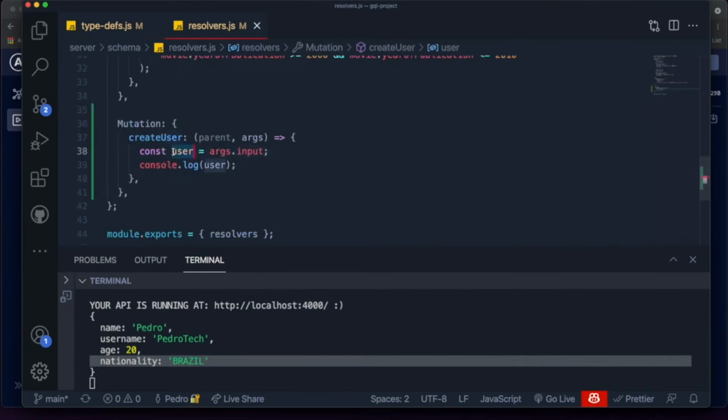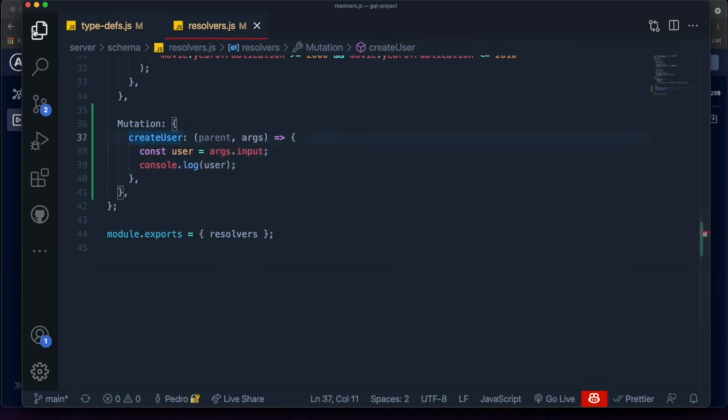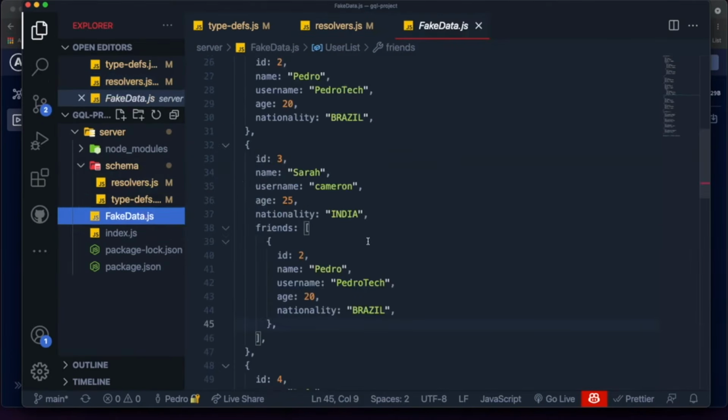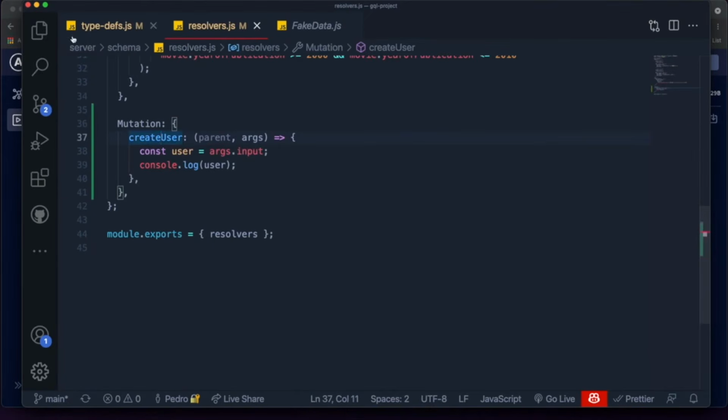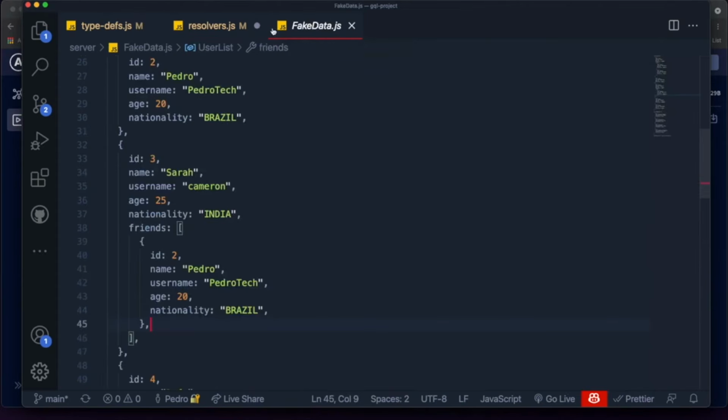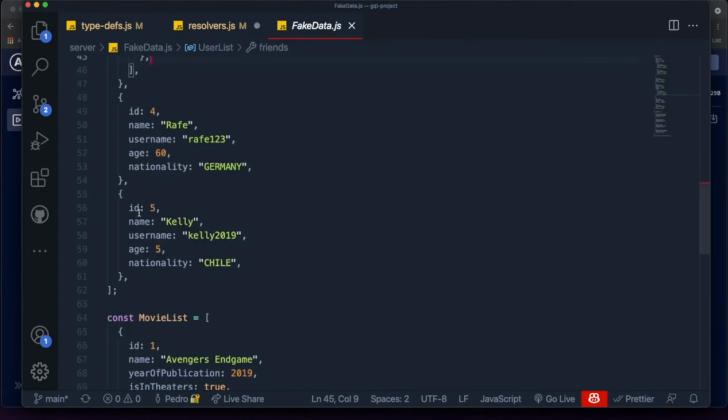So we know that it's working. We know that we can access the user by saying args.input, which is amazing. So now all we have to do is add this new user to our fake data array over here. Or if in your case you're using any database like MySQL or MongoDB, here's where you add a new field to your database table. So for us, we're just gonna come over here and grab the ID of the last user. This is something we have to do because we want to increment the ID by 1 every single time.